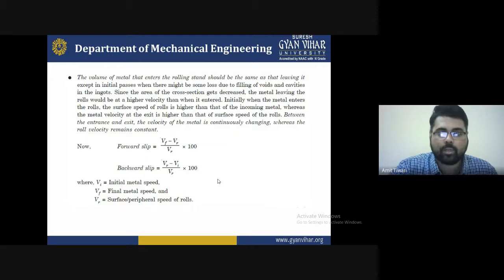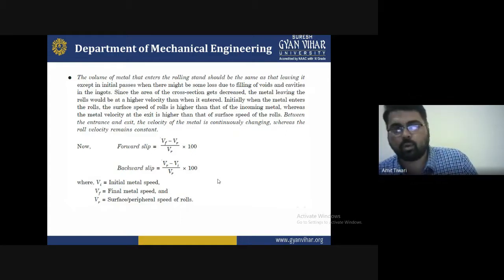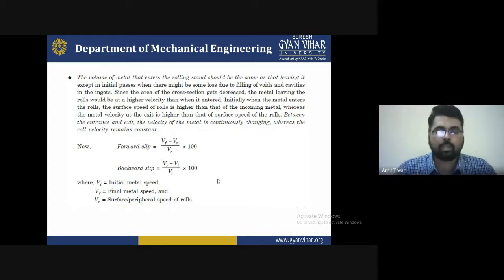So that time will be reducing, as the velocity at the exit is higher than that of the roller surface, and the speed of the roller will be increasing. So between the entrance and the exit, the velocity of the metal continuously changes, whereas the rolling velocity remains constant. So these are some conditions we basically obtain: from entrance to exit, the velocity will remain constant, or be increasing continuously, or change as per the condition.